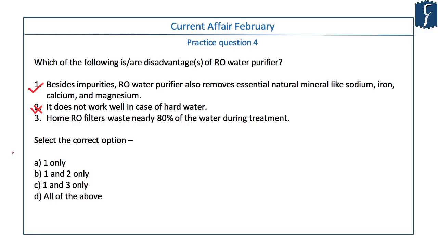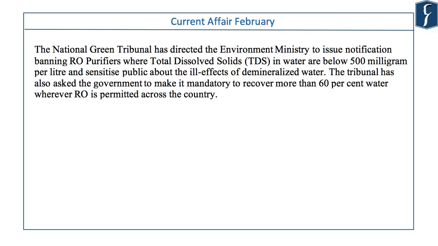Statement 3 is home RO filters waste nearly 80% of the water during treatment. This is a correct statement. It's around 70 to 80%. It varies, but you have to take the number in a loose manner and the statement would be taken as correct. So answer would be 1 and 3 are correct, option C. Actually, National Green Tribunal directed the Environment Ministry to issue a notification banning RO purifiers